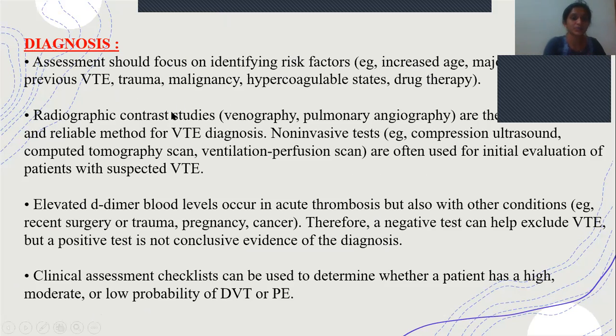Once we have identified these risk factors, then we have to go for radiographic contrast studies depending on the signs and symptoms and risk factors. It includes venography and pulmonary angiography. These help in the identification of thrombus. So these are the most reliable methods.